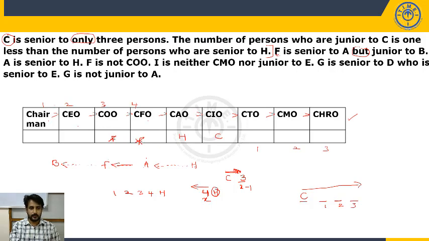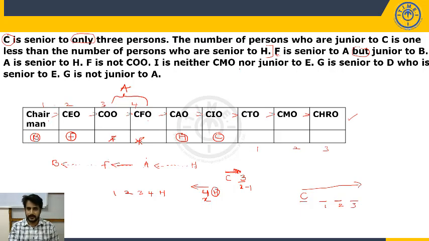So the only possibility is F being CEO. But B is senior to F, so B will be chairman. So B is here, F is here, H is here, C is here, and one of these two positions goes to A, because A is senior to H. Let's see.